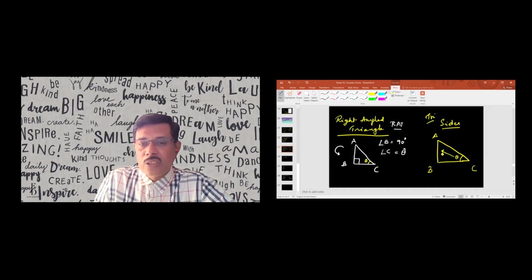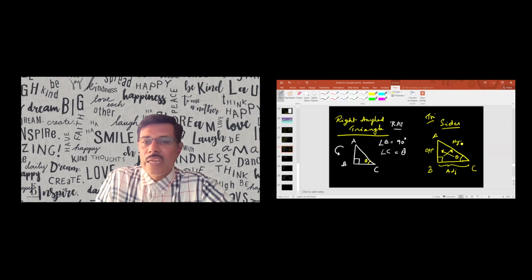The side which is opposite to theta is known as the opposite side. This is the first very important one. The side adjacent to the angle theta is known as the adjacent side. And the side opposite to the right angle, that is 90 degrees, is known as the hypotenuse. The hypotenuse is the longest side in the triangle.